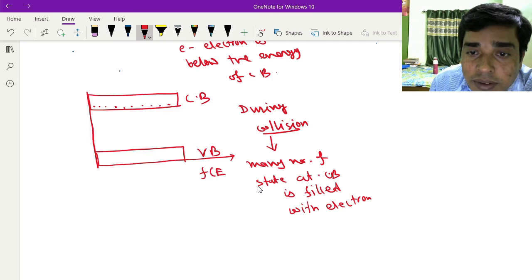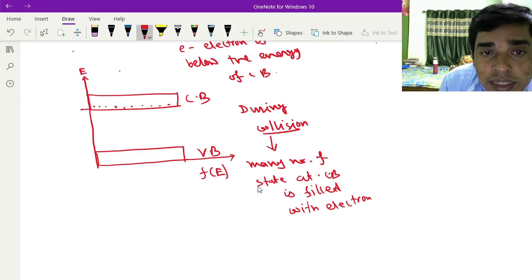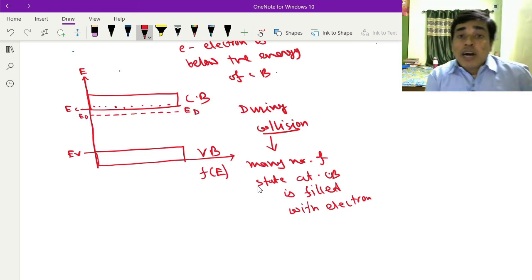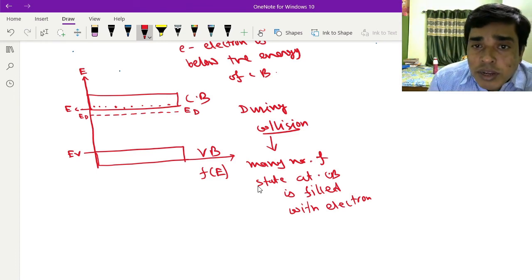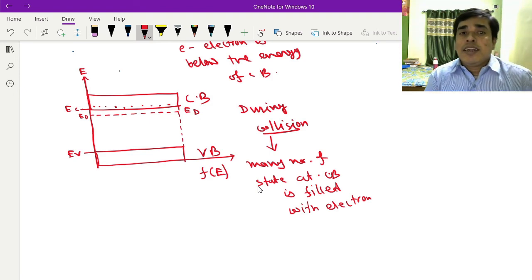In this way this is f of E, and this is E. This is called Ec, this is called Ev, and suppose this energy is called the donor energy level, Ed. Now you have to draw the Fermi energy function.